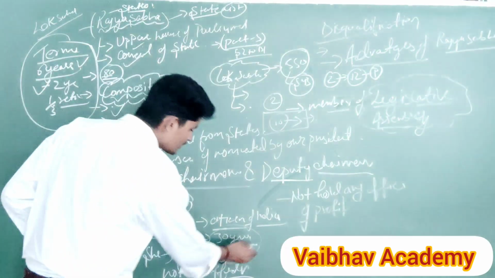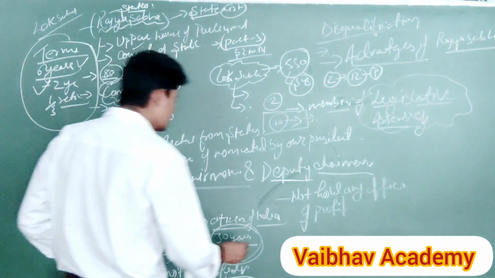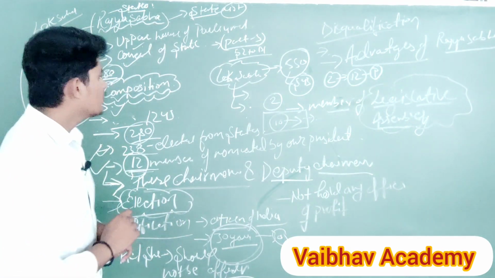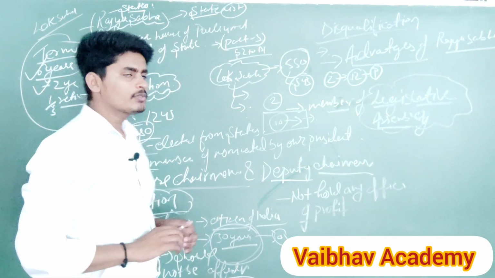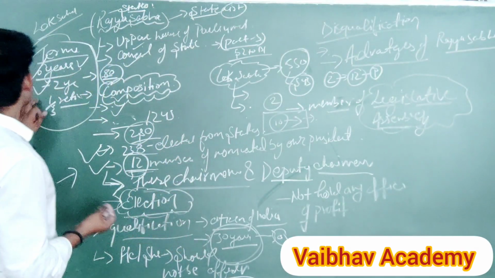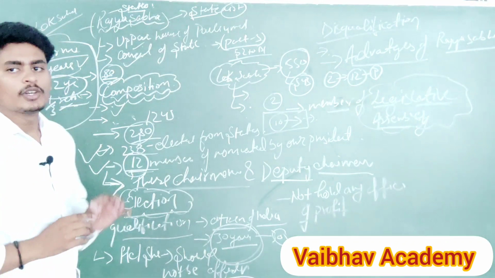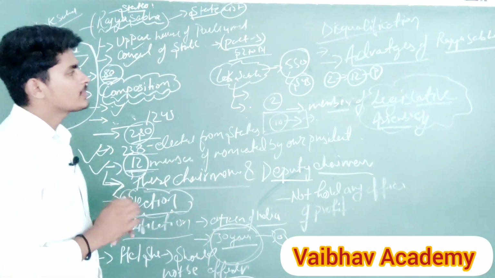The first is for the member: if you want to be a member of Rajya Sabha, then the minimum age will be what? 30 years. But in the case of Lok Sabha, the minimum age is 25 years. Okay, the term of the member in the Rajya Sabha is 6 years, but in the case of Lok Sabha it is 5 years. In the Rajya Sabha, every 2 years 1/3 of the members retire. So this is our today's lecture on the Rajya Sabha.